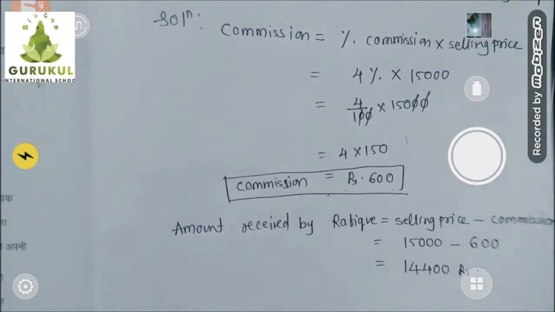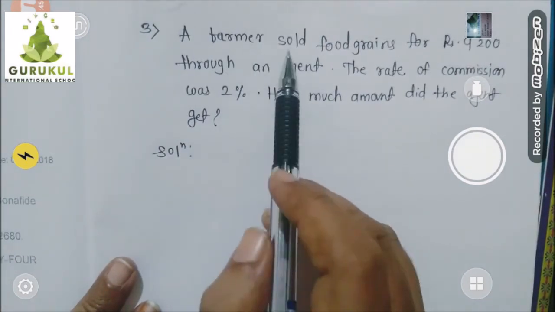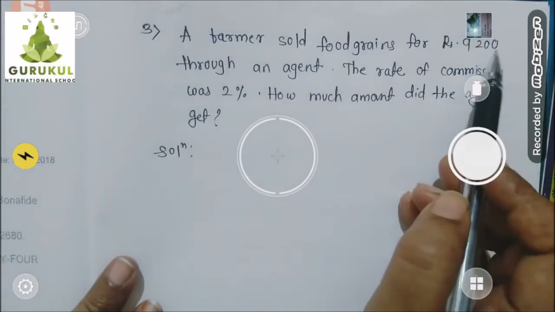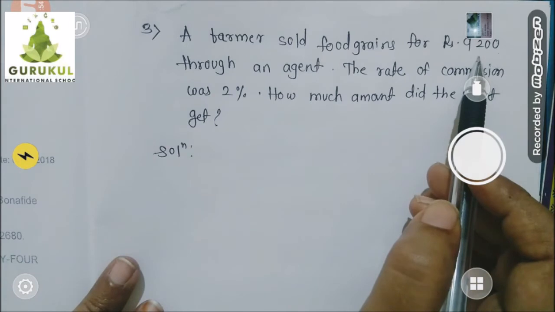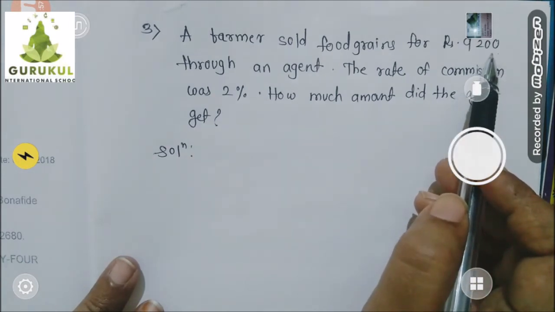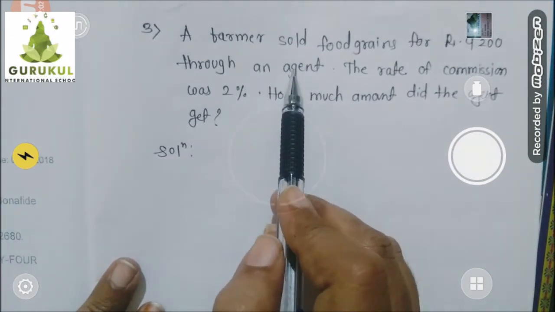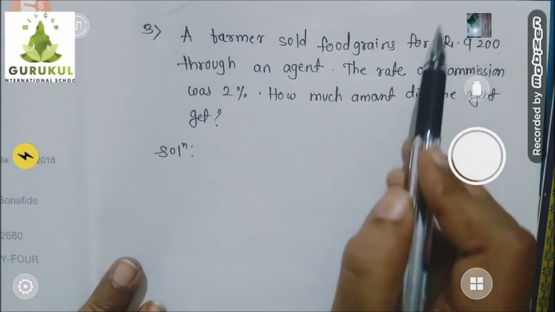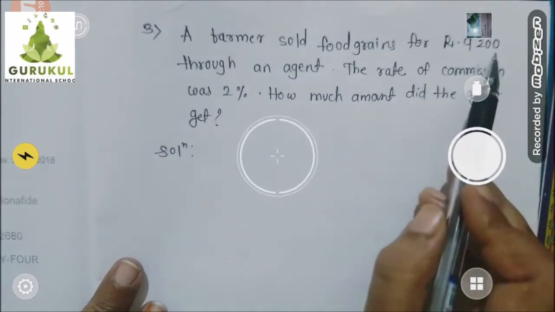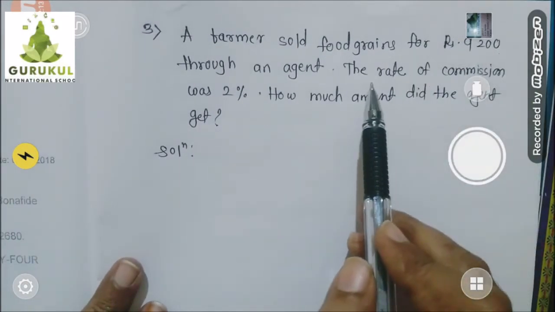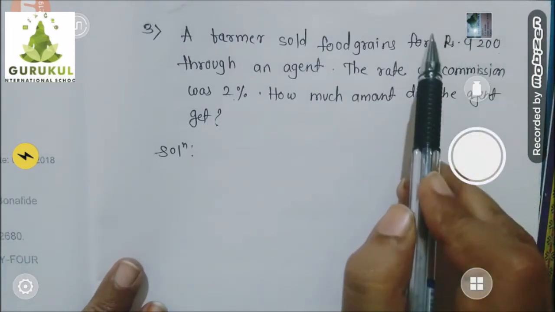Now let's go for one more example. Third one. A farmer sold food grains for rupees 9,200. Now the farmer is selling the food grains. Of how many rupees food grains is he selling? 9,200. But he is not selling by himself. He took the help of a commission agent to sell these 9,200 rupees grains. And whenever he assigned the commission agent to sell this, it is decided that he will give 2% commission on selling this much rupees grains.